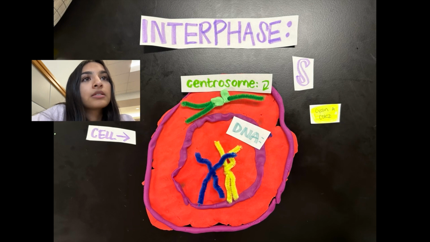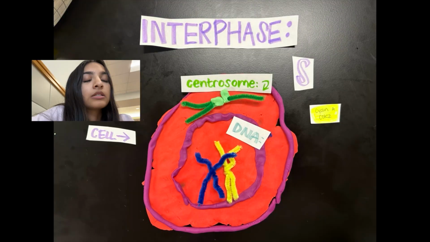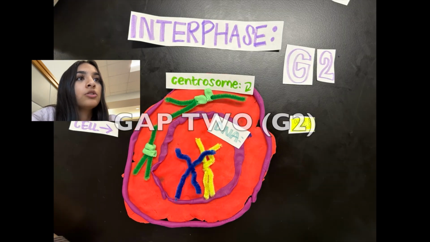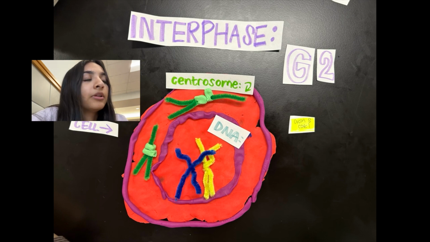In S phase, we face the synthesis of DNA, where DNA is replicated so that the cell has 2 sets of identical DNA. After we finish the replication of DNA, we move on to the G2 phase, where we see the continued growth of the cell until cell division. The cell continues to grow and produce new proteins to prepare itself to split, like proteins for spindle fibers.